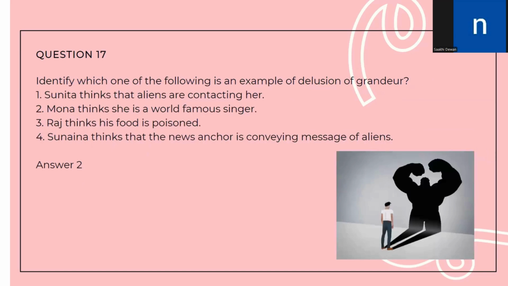Let us move to question number 17. Identify which one of the following is an example of the illusion of grandeur. Sunita thinks that aliens are contacting her. Mona thinks that she is a world famous singer. Raj thinks his food is poison. And Sunena thinks that the news anchor is conveying messages of aliens. So out of these, statement number 2, that is, Mona thinks she is a world famous singer. That is, she perceives herself to be somebody great. That will be an example of the illusion of grandeur. So the answer is option number 2.